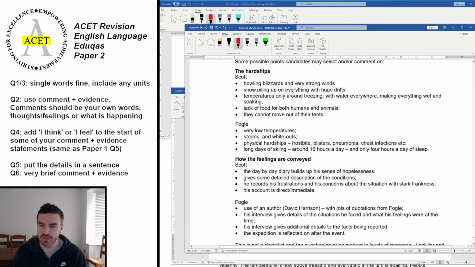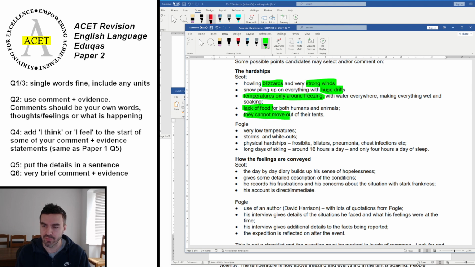Okay. So in the Scott text, we've got blizzards and very strong winds. I'll highlight those ones. Make sure I use the right colour. Blizzards and strong winds. The snow piles up with huge drifts. The temperatures are freezing. Water's everywhere. This is all in the same bullet point. Lack of food. So it is a brief mention, but not much. They cannot move out of their tents.